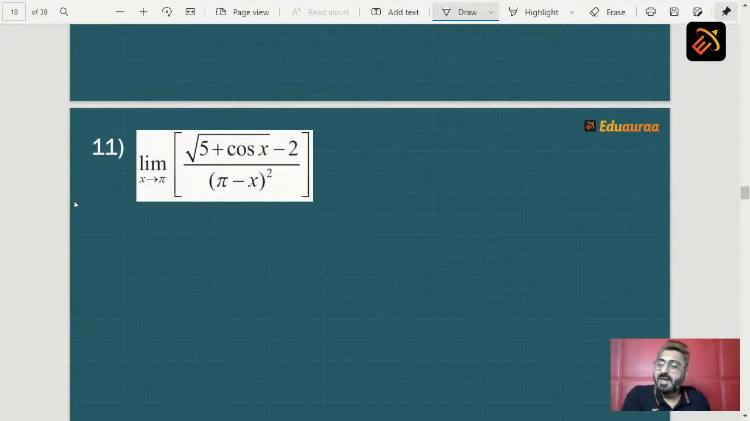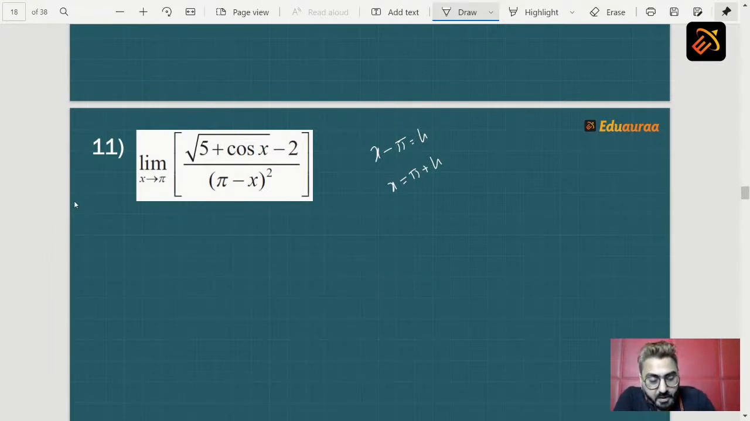So can I write x tending to pi as x minus pi equal to 0? So can I say x is equal to pi plus h? So students, when we say x minus pi is equal to 0, this 0 is not exactly 0, it is nearby 0, so it should be some constant, so that is h.